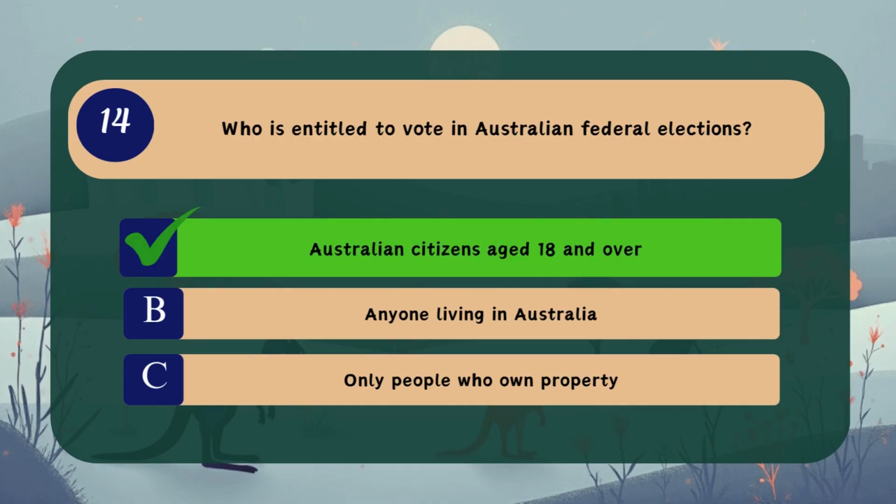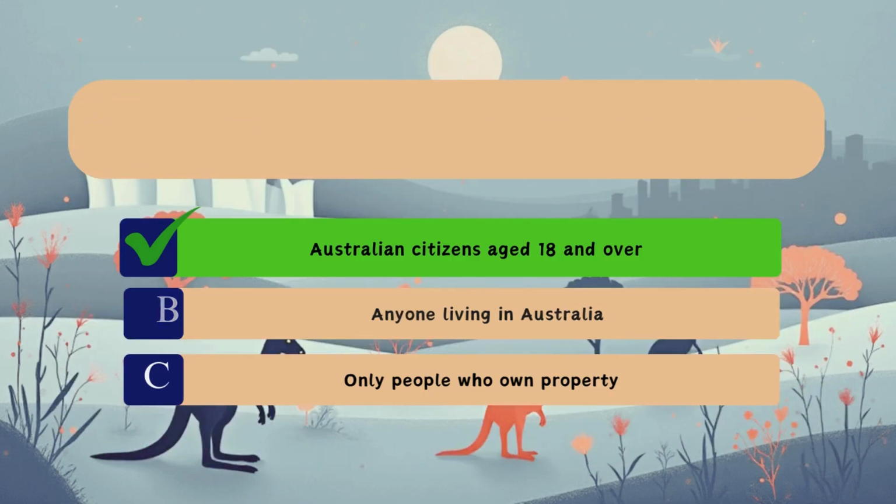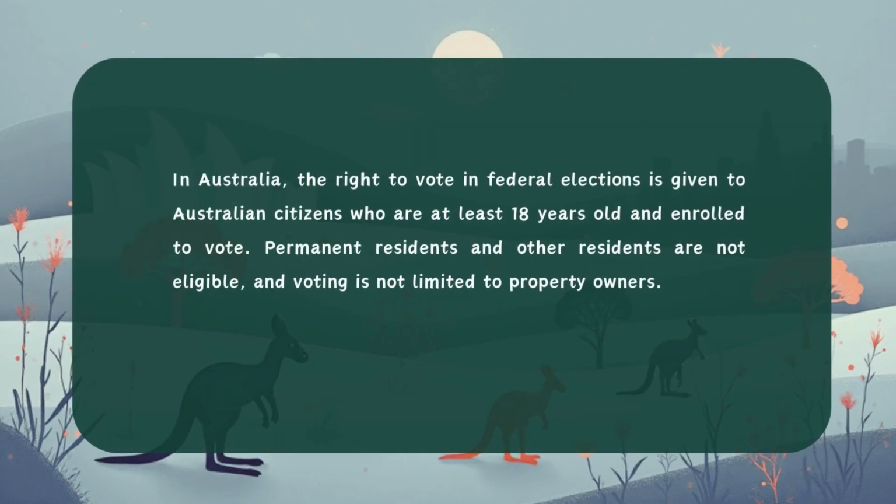Correct answer. A. Australian citizens aged 18 and over. In Australia, the right to vote in federal elections is given to Australian citizens who are at least 18 years old and enrolled to vote. Permanent residents and other residents are not eligible, and voting is not limited to property owners.